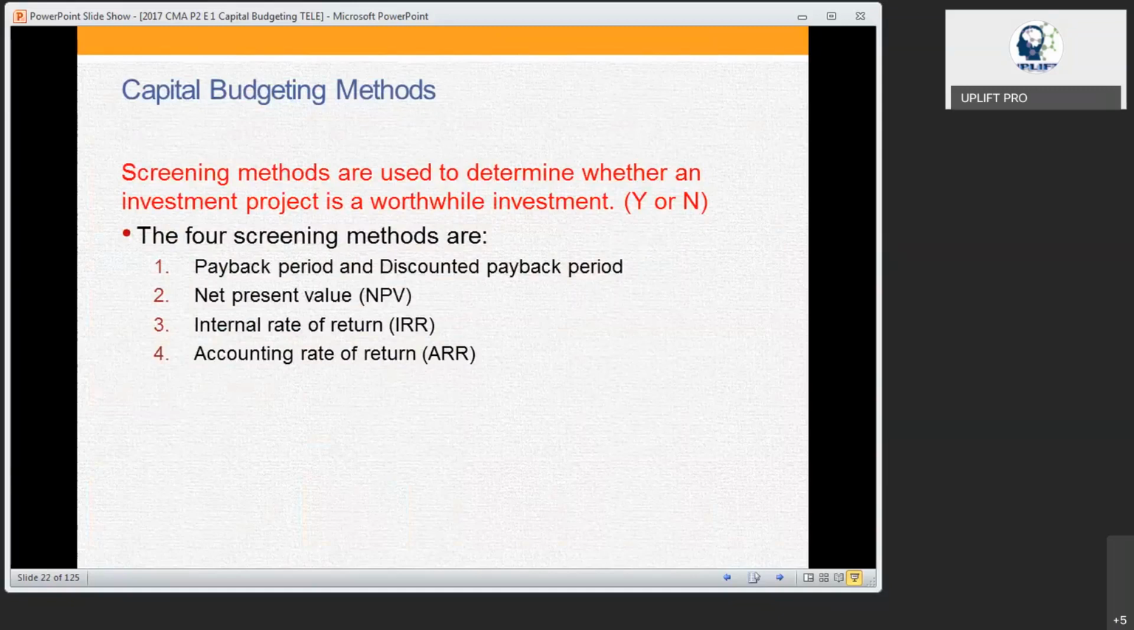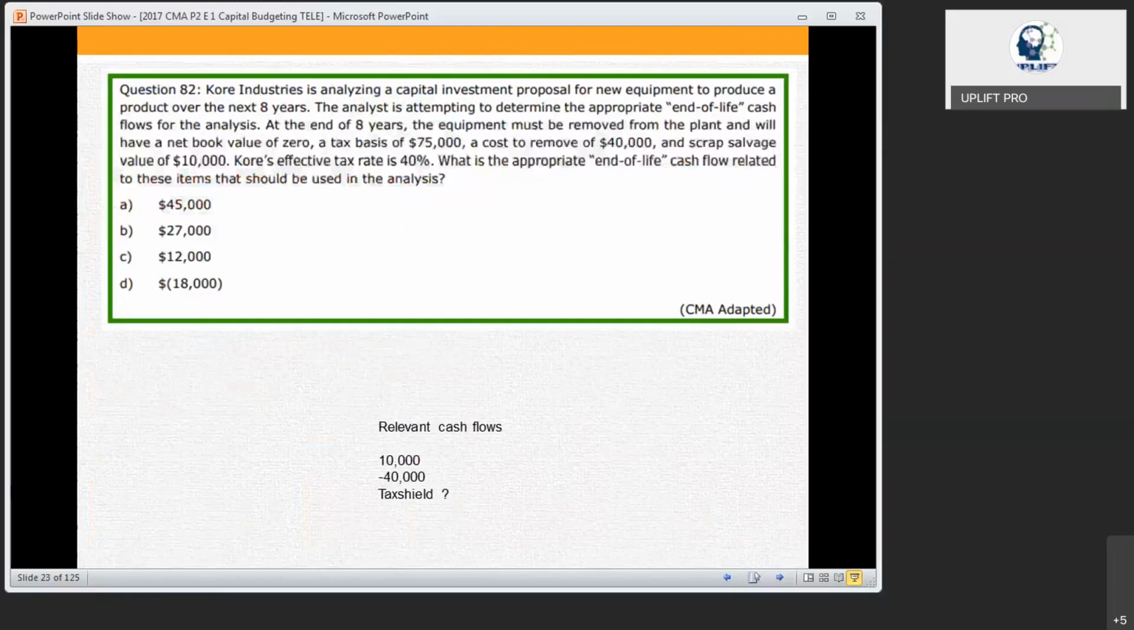Another one is discounted payback method. One is called payback method. Another one is called discounted payback method. Another one we have net present value, NPV method. Another one is called IRR method. And the fourth one is called accounting rate of return. So we are going to use any one of these 4 methods according to the company's requirement to recommend about the project's feasibility, right?